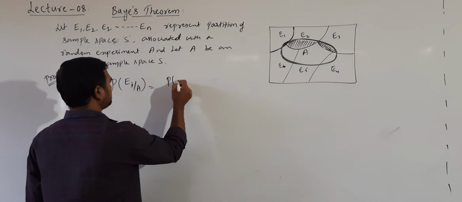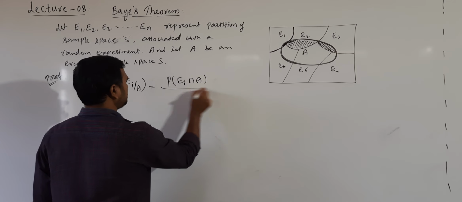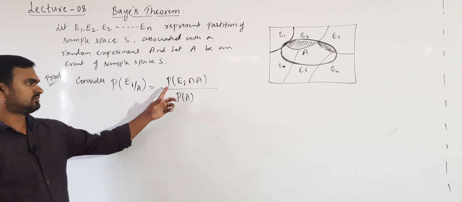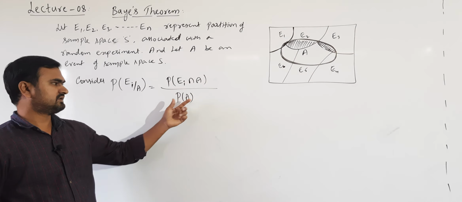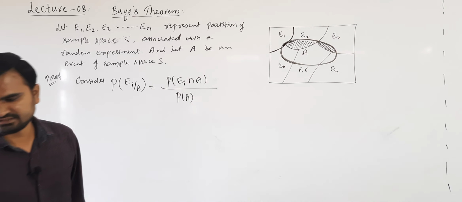It is probability of Ei intersection A divided by probability of A. This is by conditional probability.